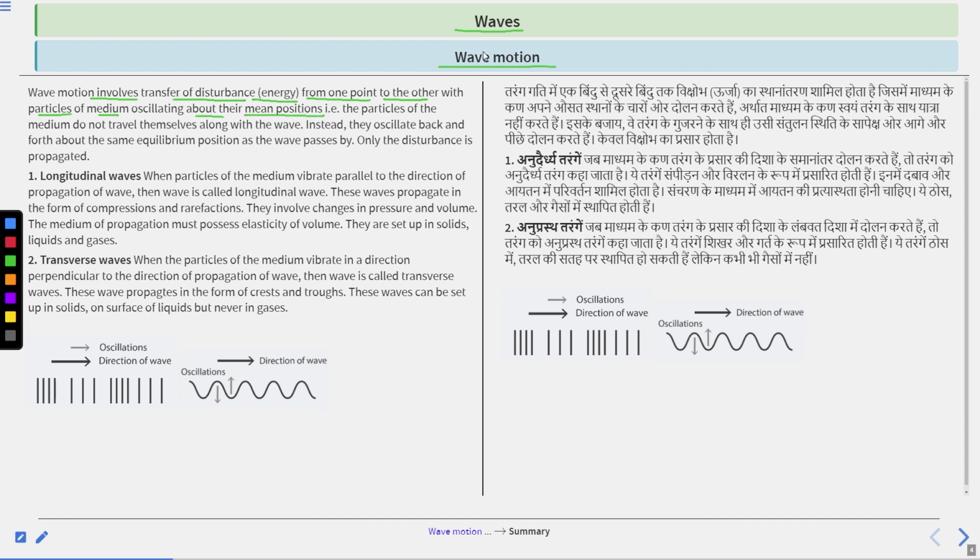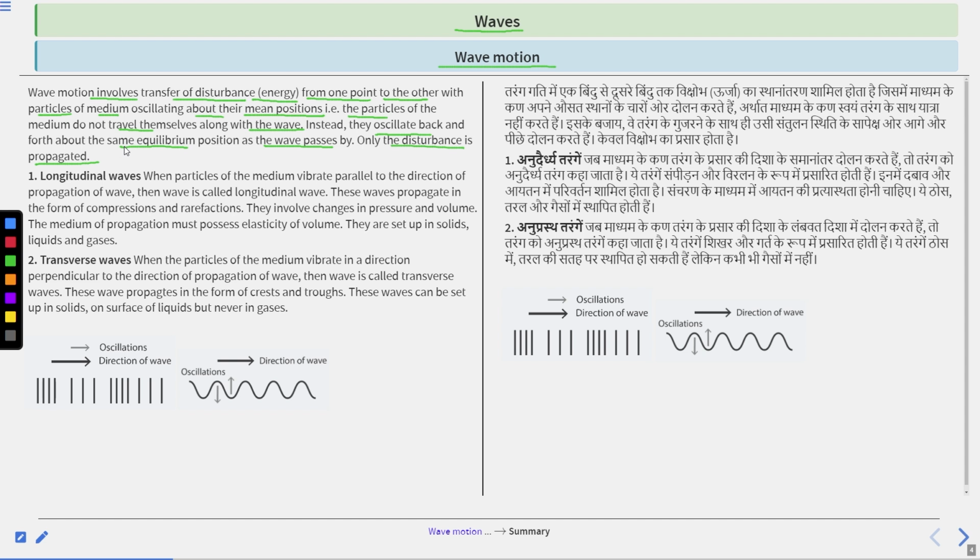The particles of the medium do not travel themselves along with the wave. Instead, they oscillate back and forth about the same equilibrium position as the wave passes by. Only the disturbance is propagated.